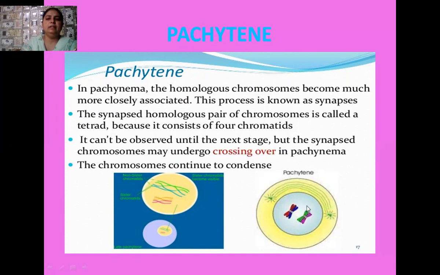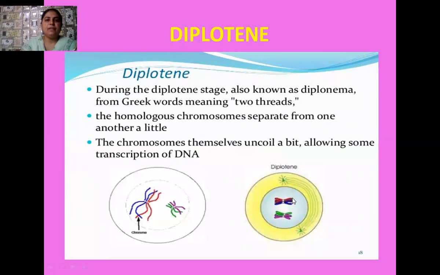See how these homologous chromosomes attach themselves for the purpose of crossing over, and later when they exchange their parts, they get separated in the next stage, and the next stage is the diplotene stage. Another name of the diplotene stage is diplonema.